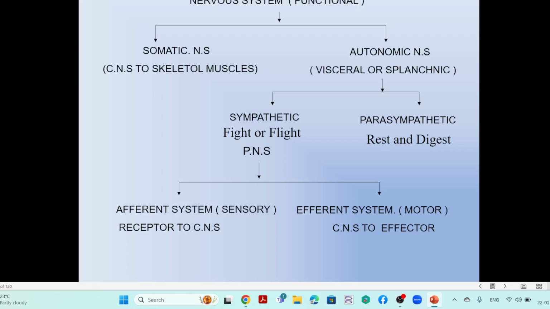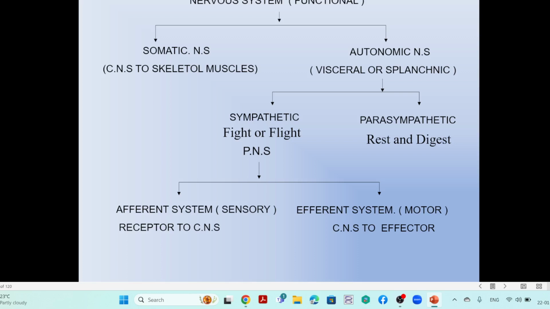That is the portion, that means the nerve fibers which start from the central nervous system to the skeletal muscles. So that is the somatic nervous system. That means the innervation of the nerves is to the skeletal muscles.